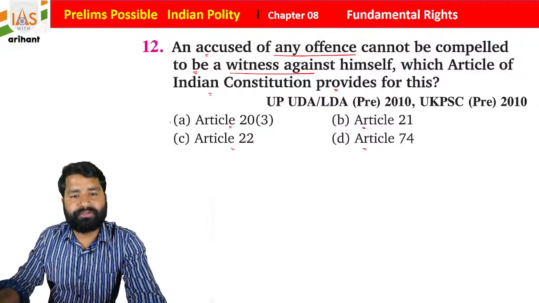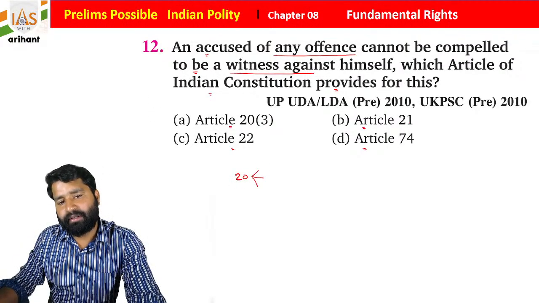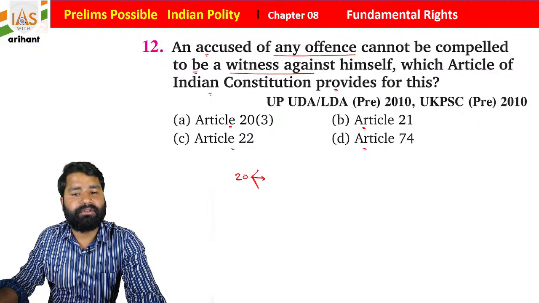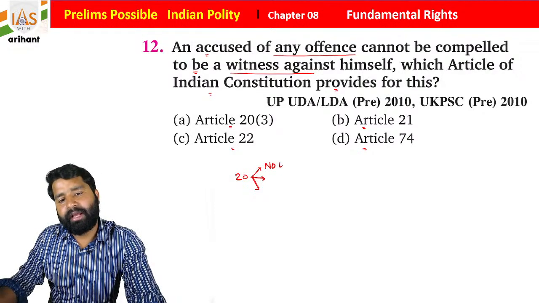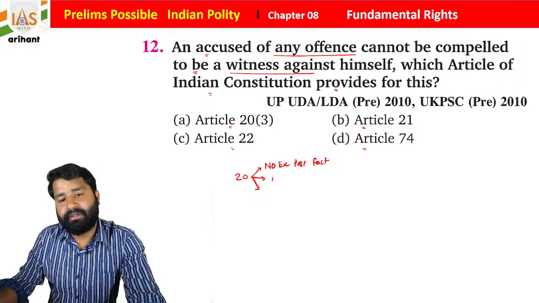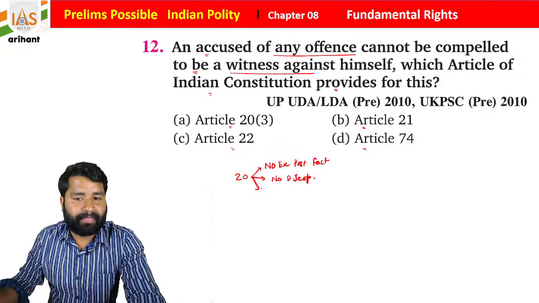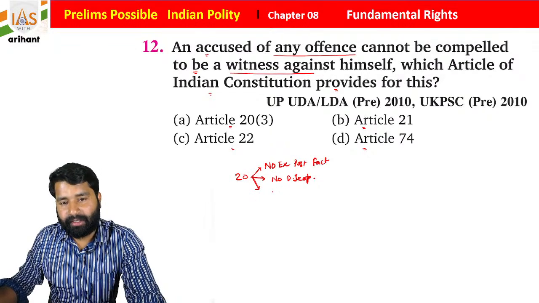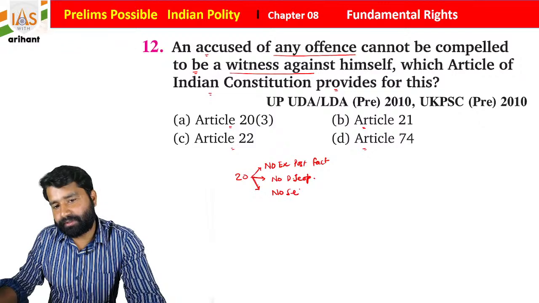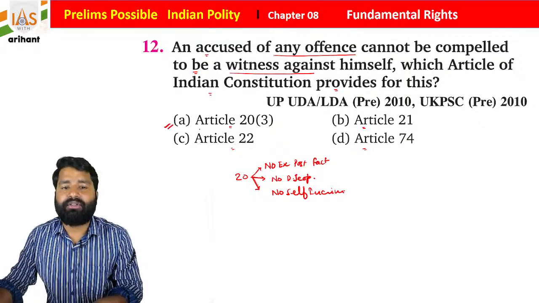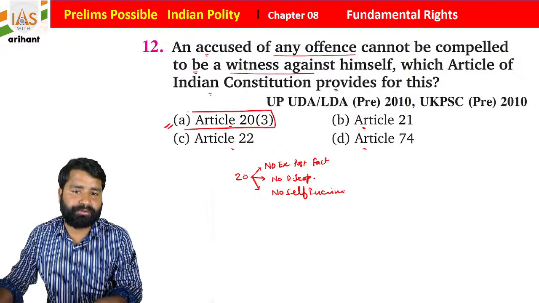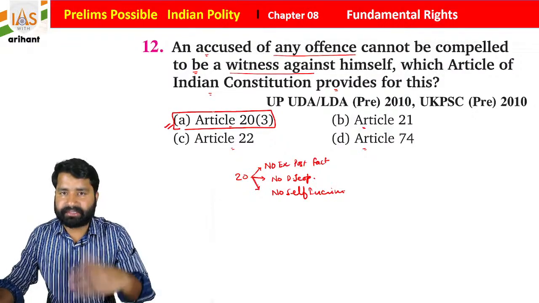Students, we already discussed that under Article 20 there is protection in respect of conviction of any offense, and there are three major provisions. One is no ex post facto law, then no double jeopardy, and then no self-incrimination. No self-incrimination is included under Article 20 Clause 3 of the Indian Constitution, students. This is very important and very needed. Just try to remember it.